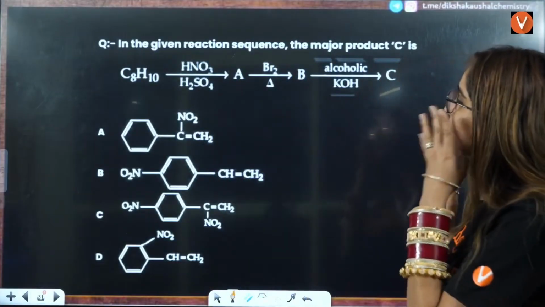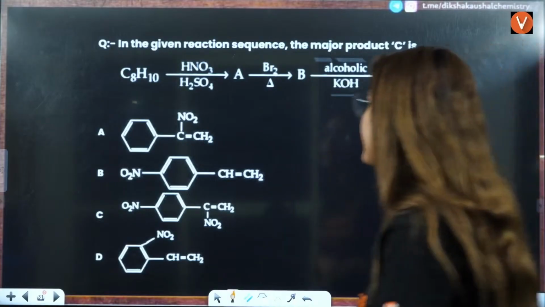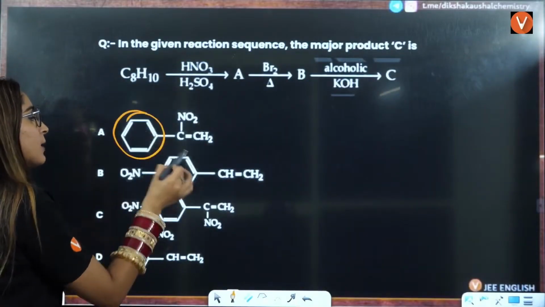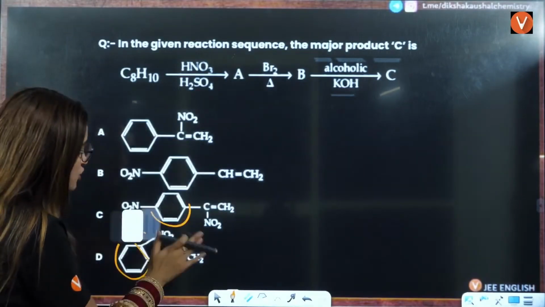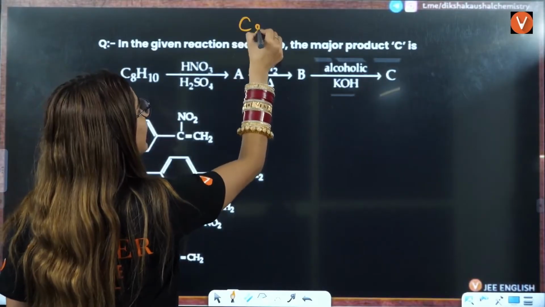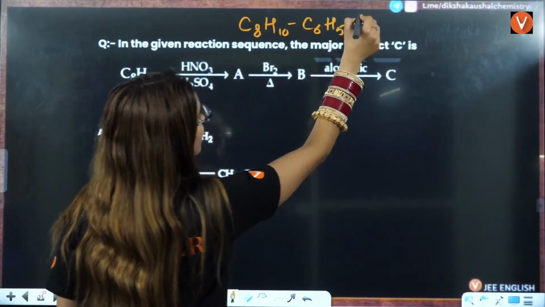Next is, in a given reaction sequence, the major product C they are asking you, right? In all the compounds you have benzene here, so for sure in this compound you should have benzene. So C8H10, you will subtract benzene, that is C6H5 from here.